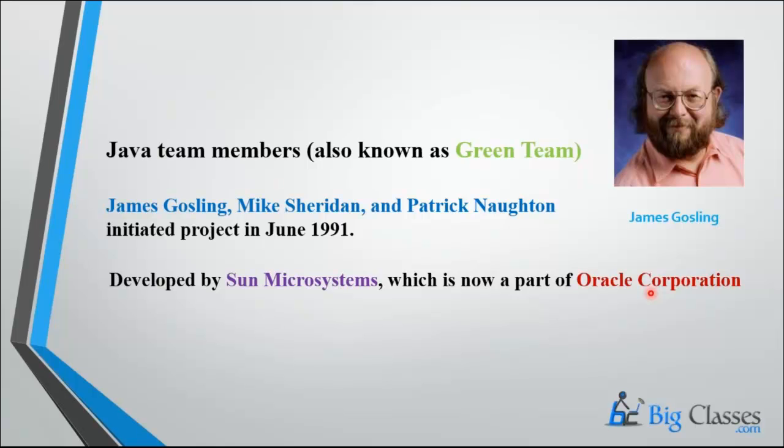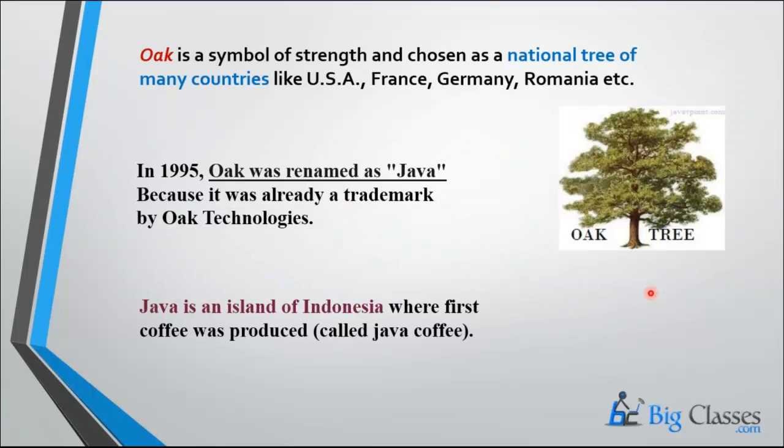Now coming to Java, you may have doubts, sir, why this name, or why not any other language? There is a specific reason. Let me clear it for you. Java is not any person's name or organization. Java is an ocean name. I will give a conclusion for that. Basically, before Java, the name of Java was Oak, O-A-K. Why did they choose the name Oak? It is a symbol of strength and was chosen as the national tree of many countries: USA, France, Germany, and Romania.